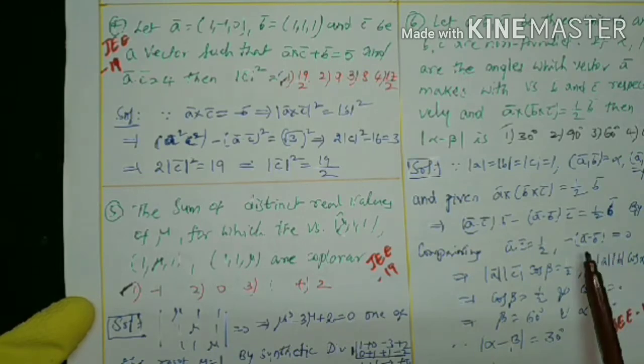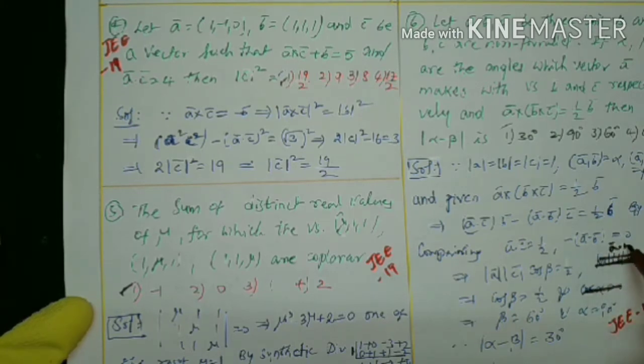Now come to this one. Minus A dot B equals 0 means what? A dot B is equal to 0. Here no need to write the angle formula. Dot product is 0 when the two vectors are perpendicular. That means we can directly take alpha equal to 90 degrees. Alpha is 90, beta is 60.